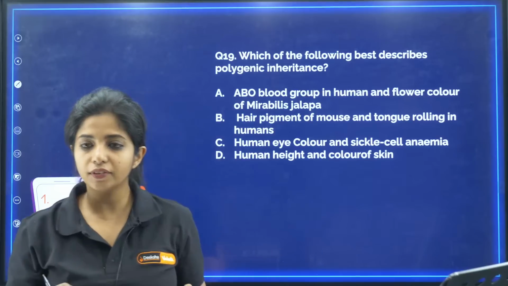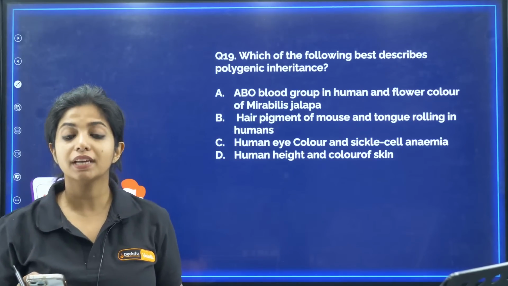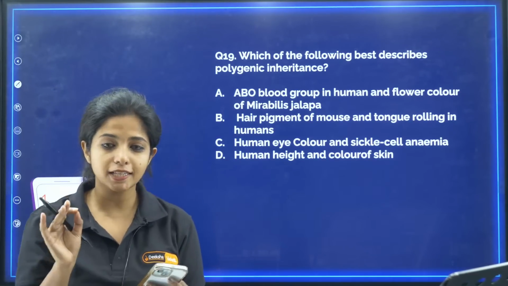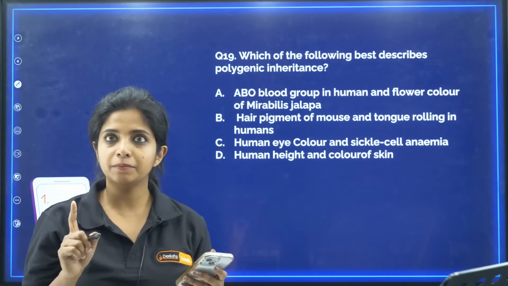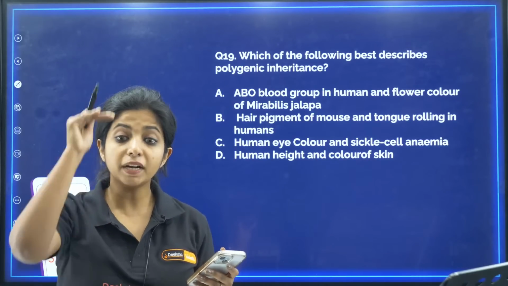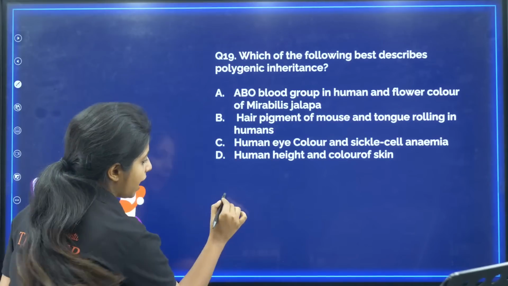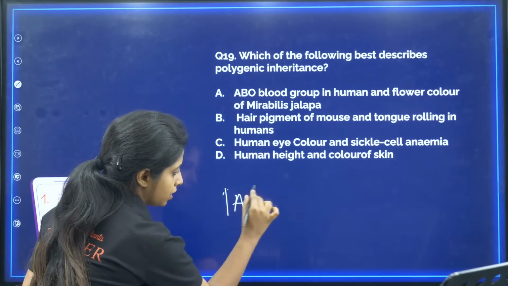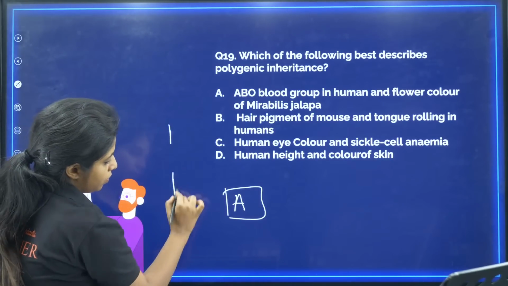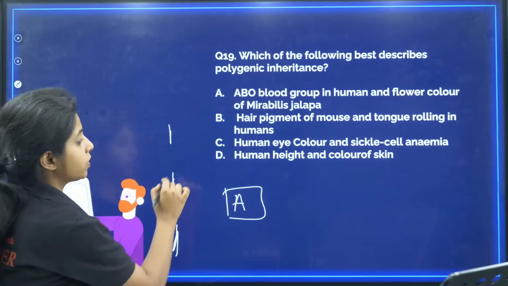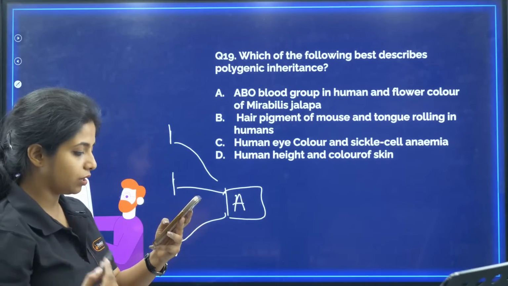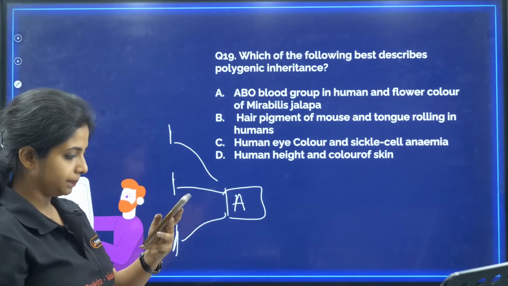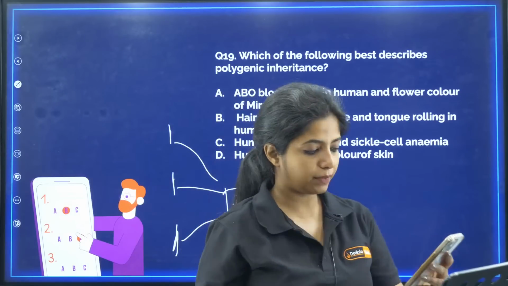Now, which of the following best describes polygenic inheritance? Polygenic inheritance, I'll tell you. What does that mean? That means one trait, one character, is decided by multiple genes. Gene A, B, C, this is known as polygenic traits. So now you tell me the answer.